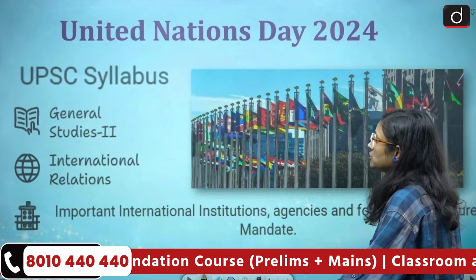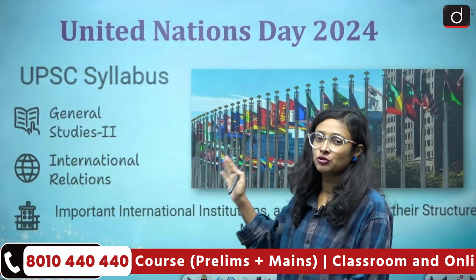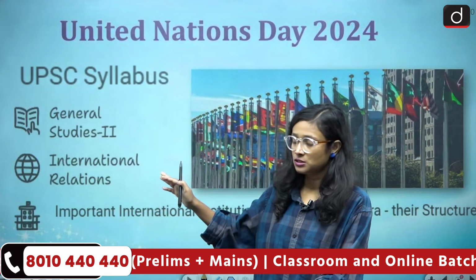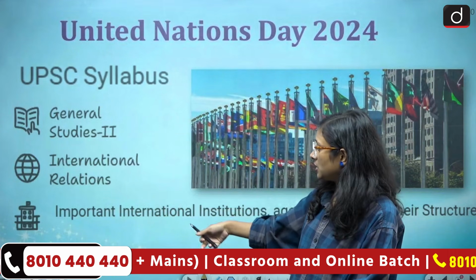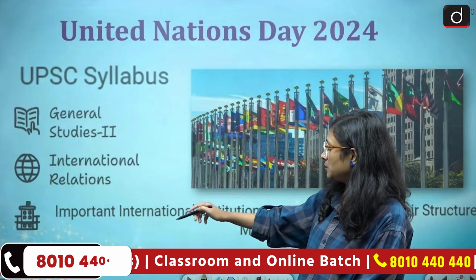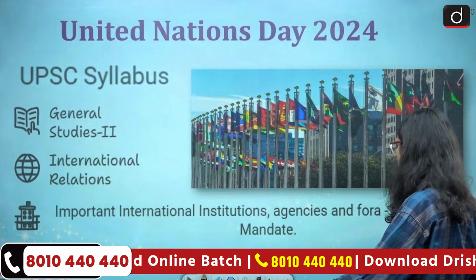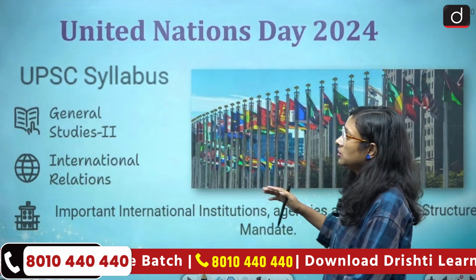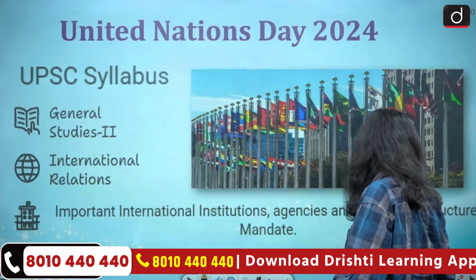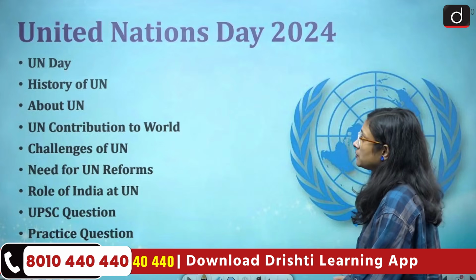So, as you already know, the United Nations is part of General Studies 2 and International Relations, and it has this sub-theme: important international institutions, agencies and fora and their structure and mandate. So this is within the syllabus. Now we are going to discuss the points of discussion part.